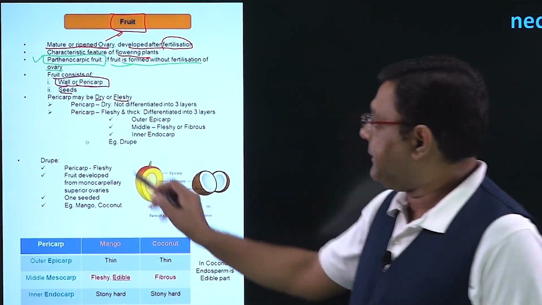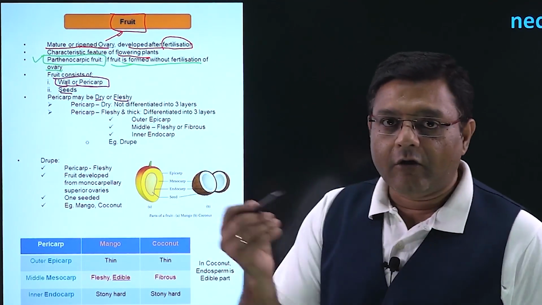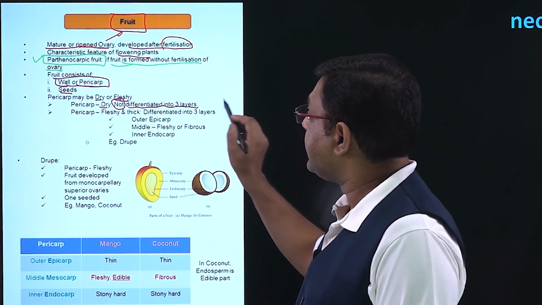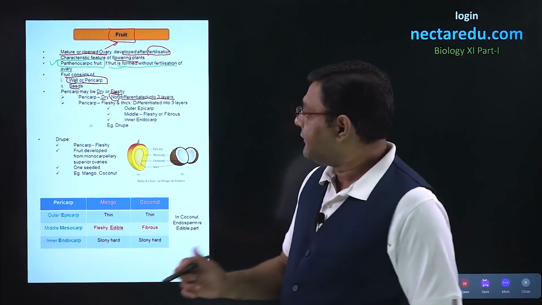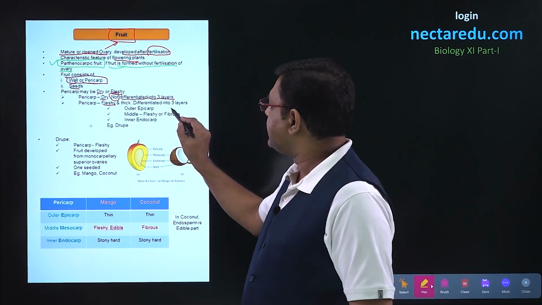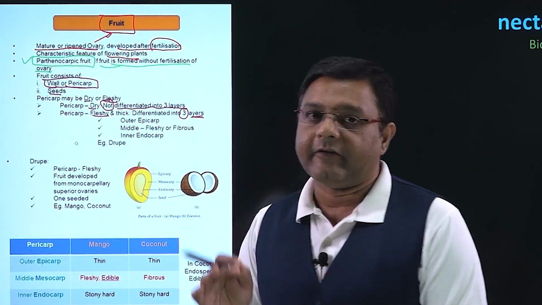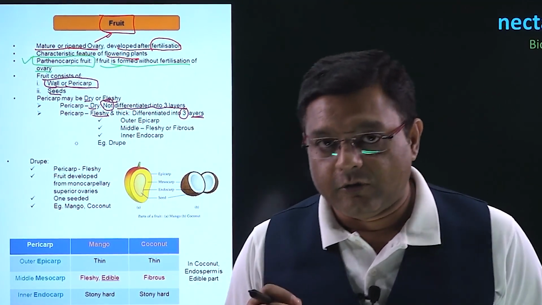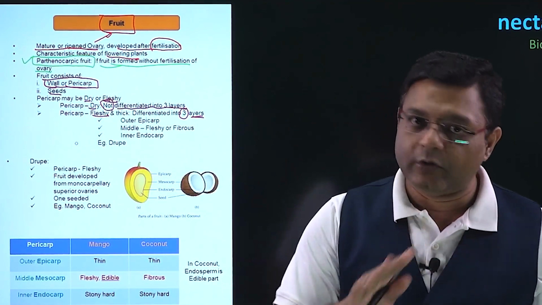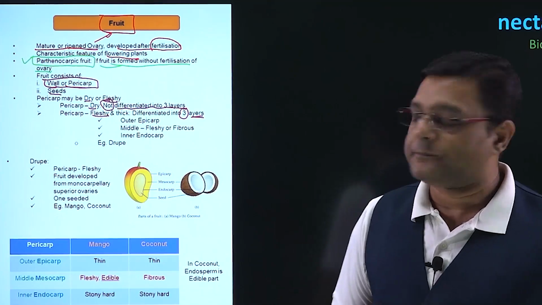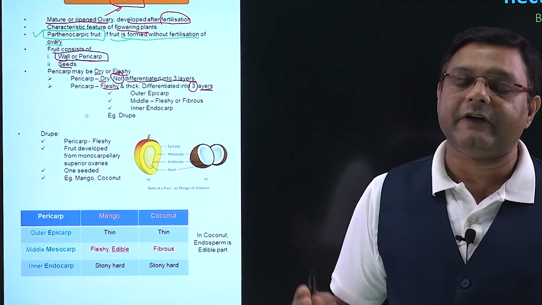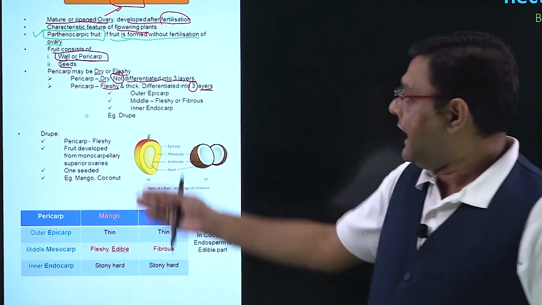Now, if the pericarp or the wall of the fruit is dry, then it will not be differentiated into three layers. But if the pericarp is fleshy, then in this case it will be thick and it will be further divided into three layers. So we can say that if there is a dry pericarp, then no differentiation into three layers will be there. But if the pericarp is fleshy, then it will be differentiated into three different layers, and the three